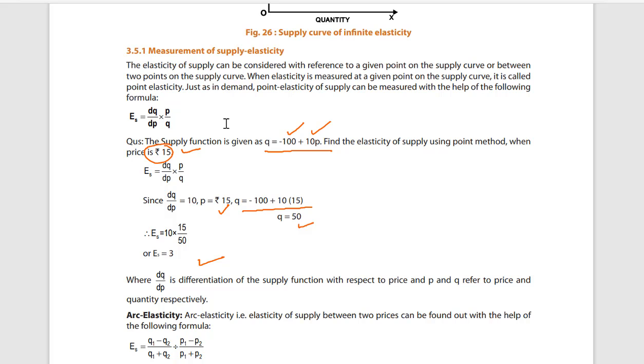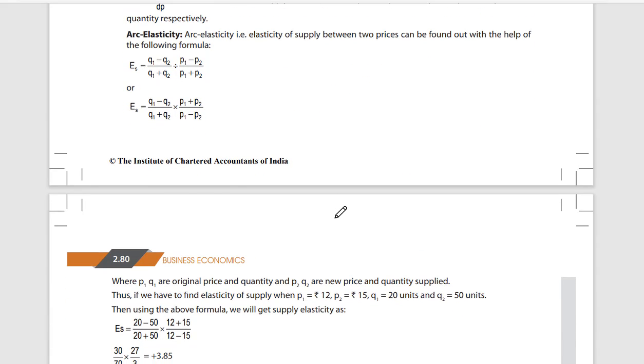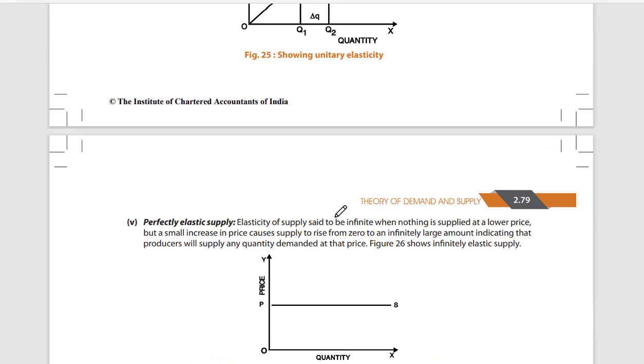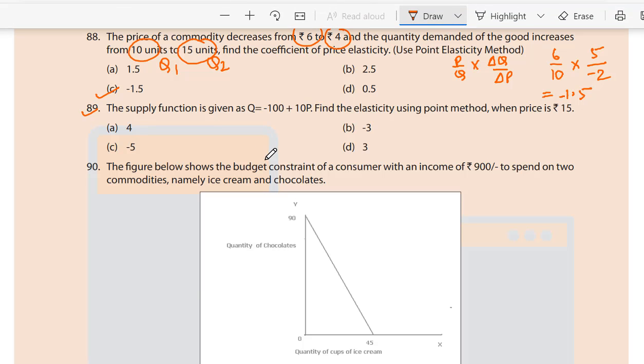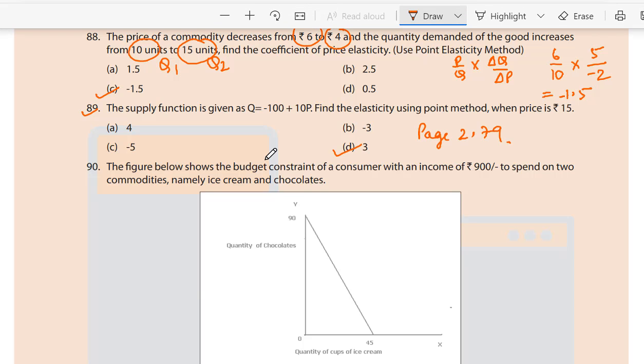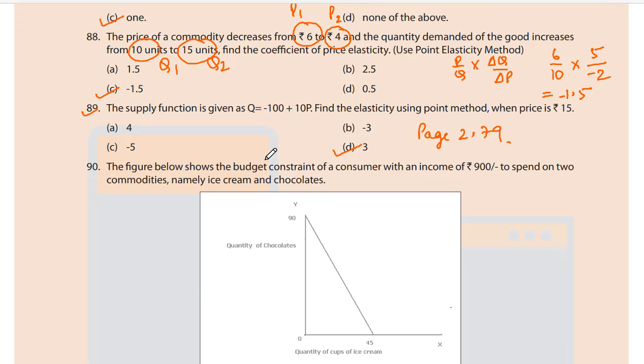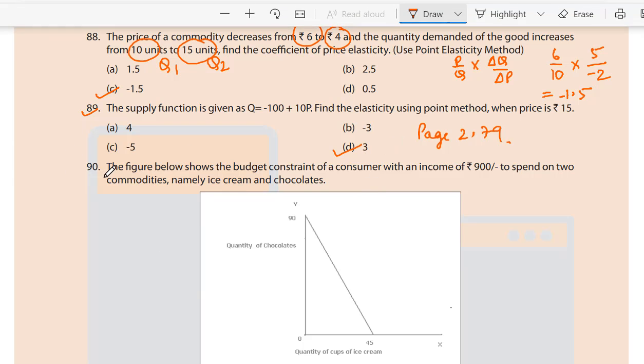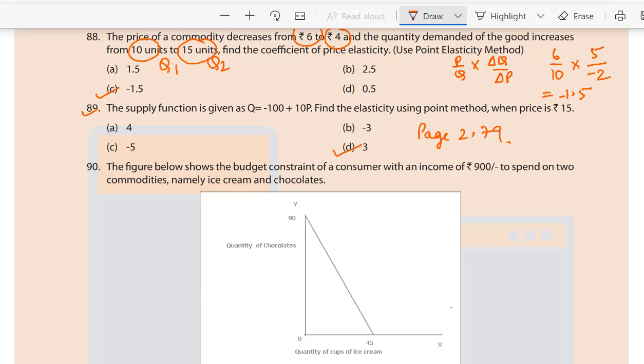Try to understand it well. It is given on page number 2.79. The elasticity of the supply function is given, using the point elasticity method. It is D, 3. Let's do the 90th.